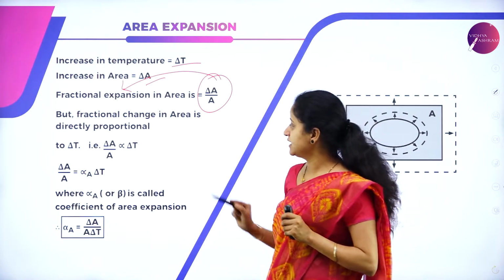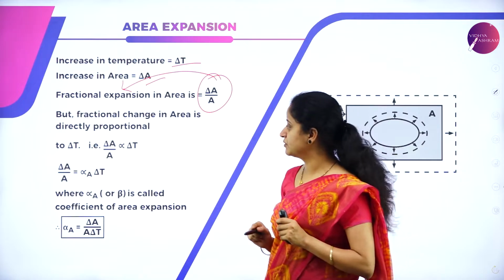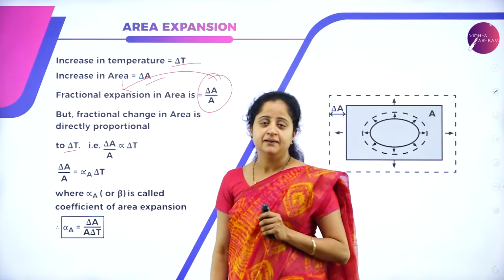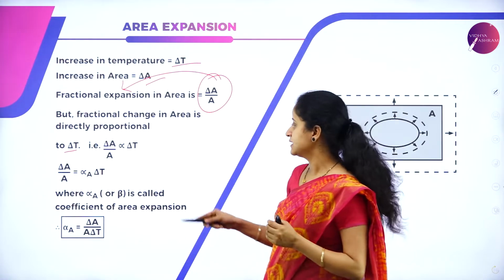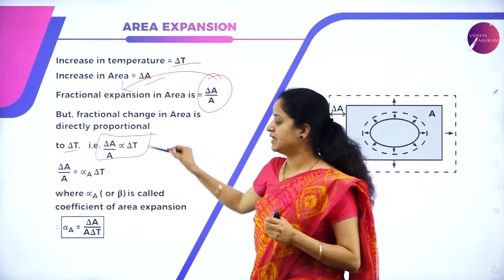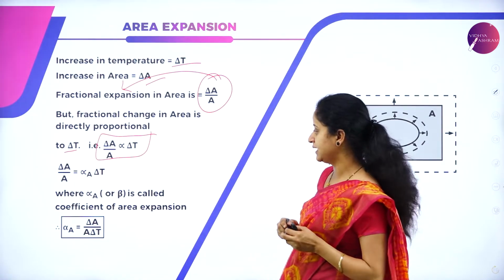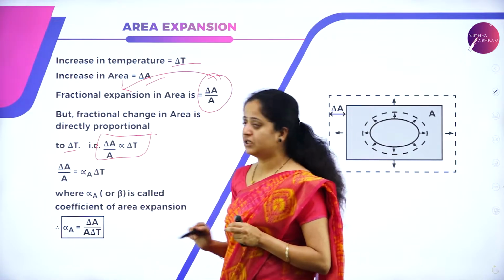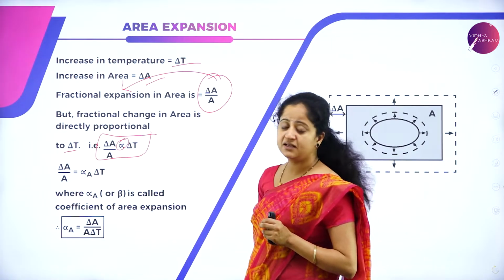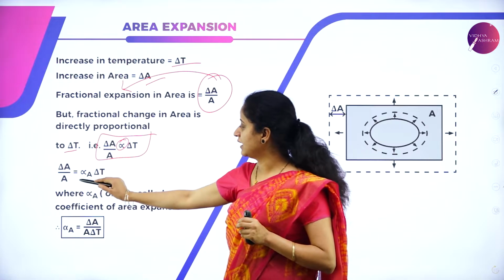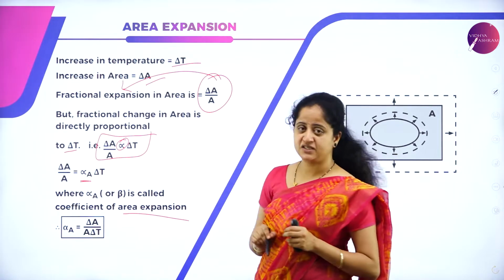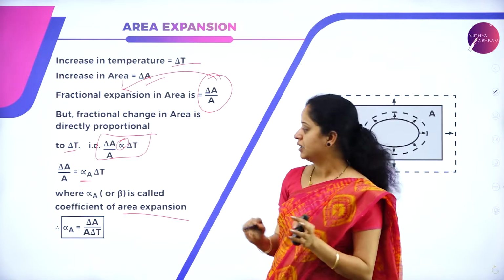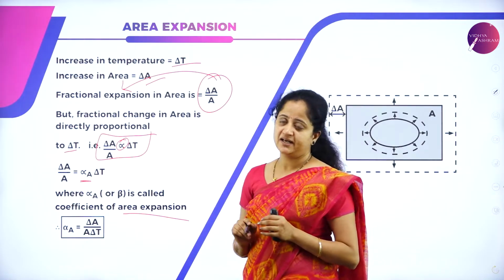But the fractional change in area is directly proportional to delta T, because as the temperature increases, the area will also increase. That can be written as delta A by A is directly proportional to delta T, and delta A by A is equal to alpha A times delta T, where the proportionality is replaced by a constant called alpha A, the area expansion coefficient or coefficient of area expansion.